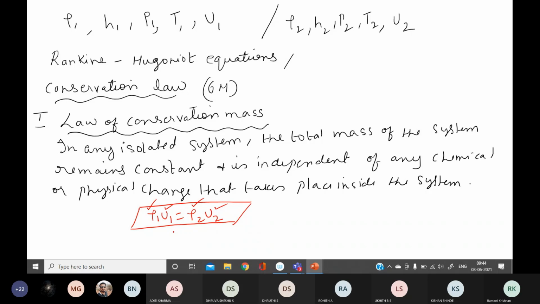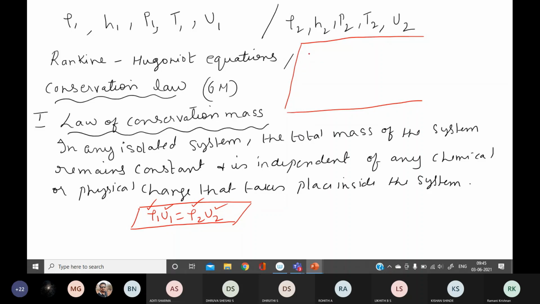Law of conservation of mass. In the same way, law of conservation of energy, I need not make the statement. Everything is the same. In any isolated system, the total energy of the system remains constant, and it is independent of any chemical or physical change taking place inside the system. Or you can say, according to law of conservation of energy, energy can neither be created nor be destroyed.